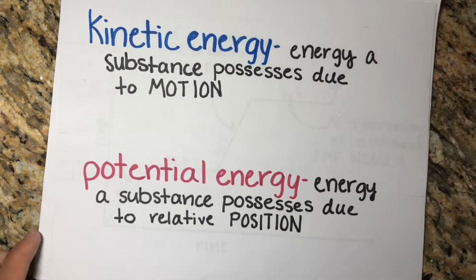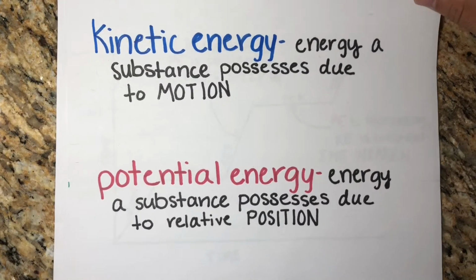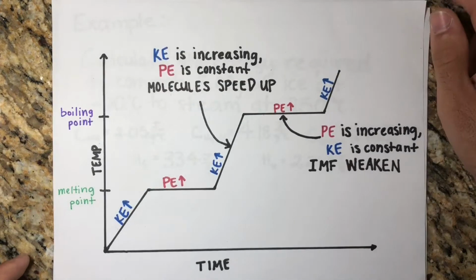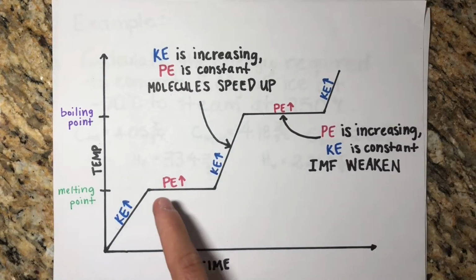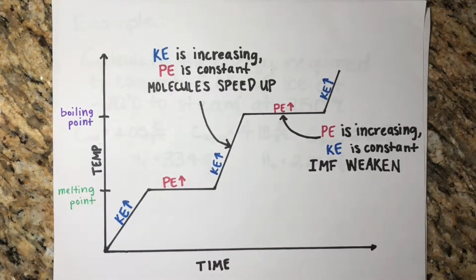The reason for this constant temperature has to do with kinetic and potential energy. Kinetic energy is the energy a substance possesses due to motion. Potential energy is the energy a substance possesses due to relative position. Wherever the graph is horizontal, potential energy is increasing, while kinetic energy remains constant. This is because all of the heat energy goes into overcoming the intermolecular forces.